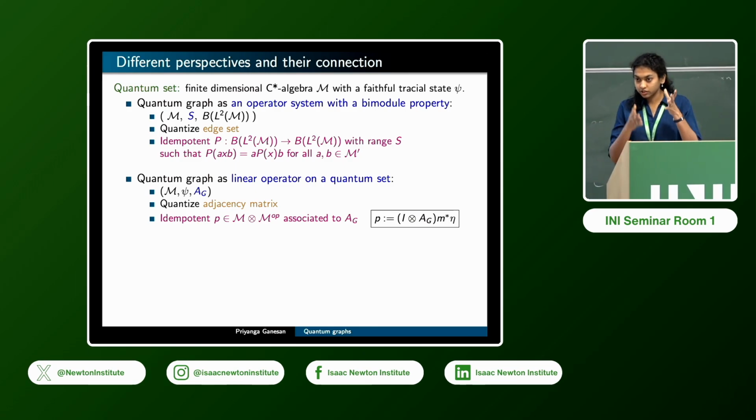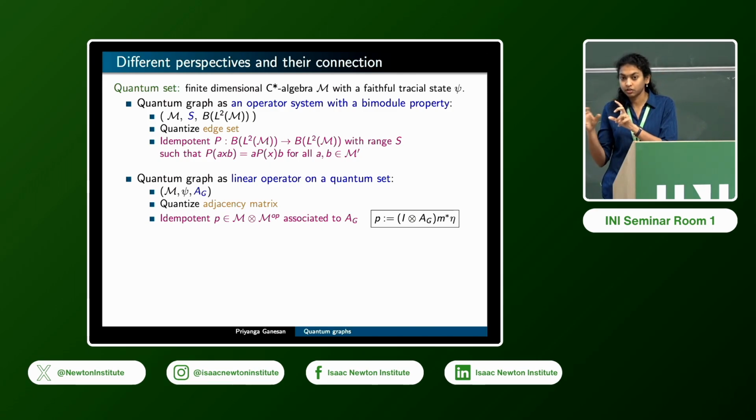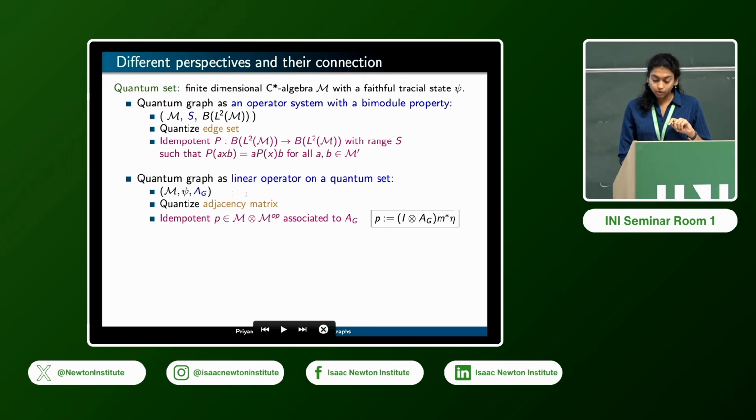So one is just the standard matrix representation of the operator, and the other is the Choi matrix of that operator. And it's basically just a rearrangement of shuffling of entries between these two matrices. So here A is basically the matrix representation of an adjacency operator, and P is the Choi matrix of that operator. And so there is a very natural correspondence between P and A.